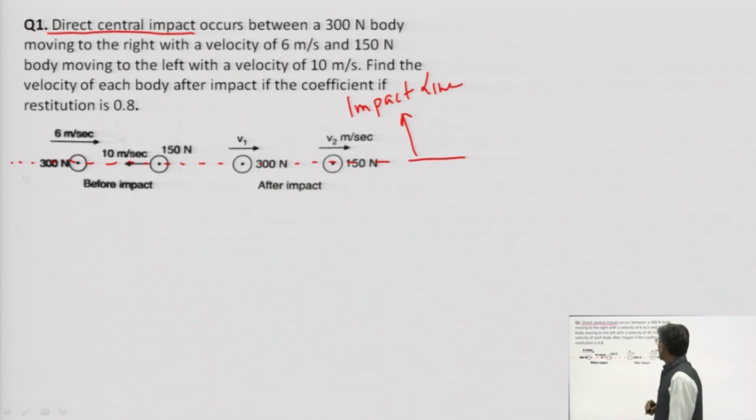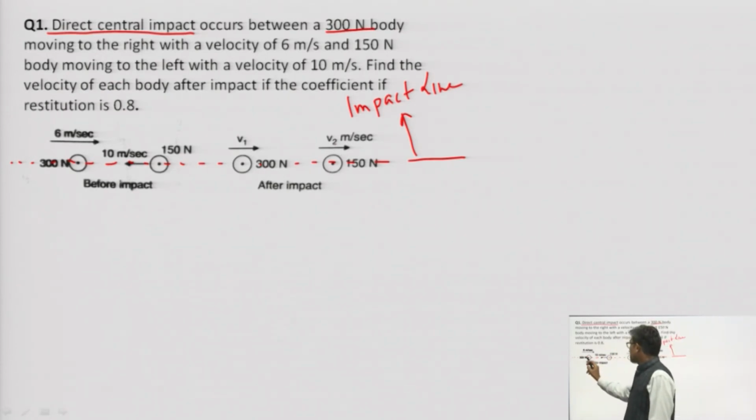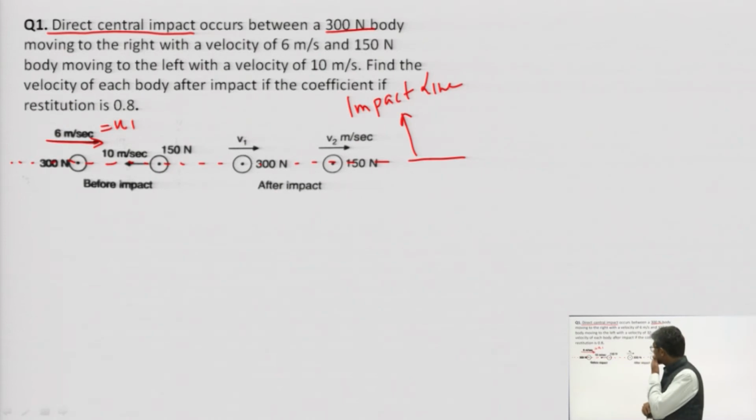This case occurs between a 300 Newton body moving to the right, in this direction, with velocity u1, and a 150 Newton body moving to the left with a velocity of 10 meters per second.